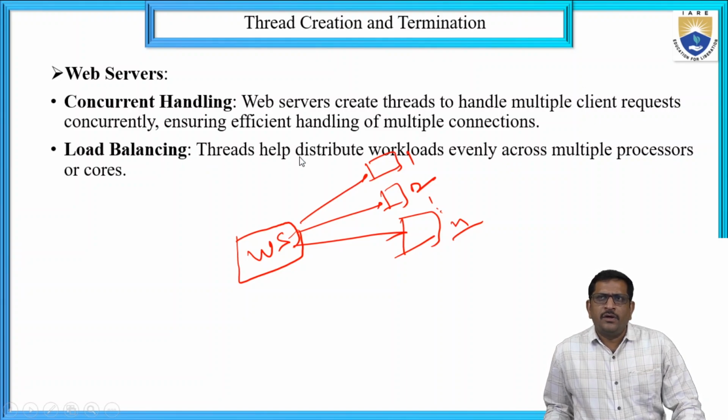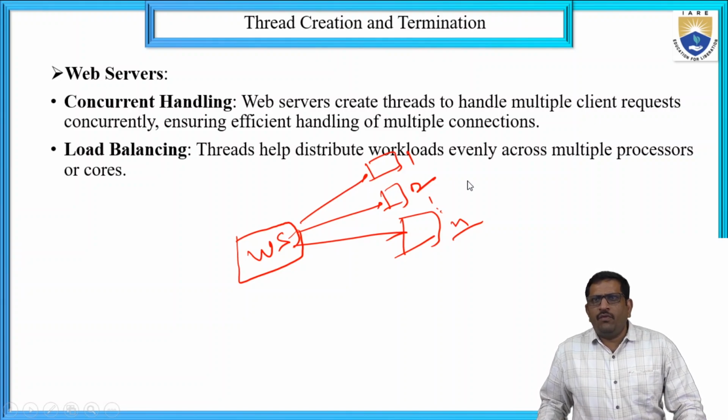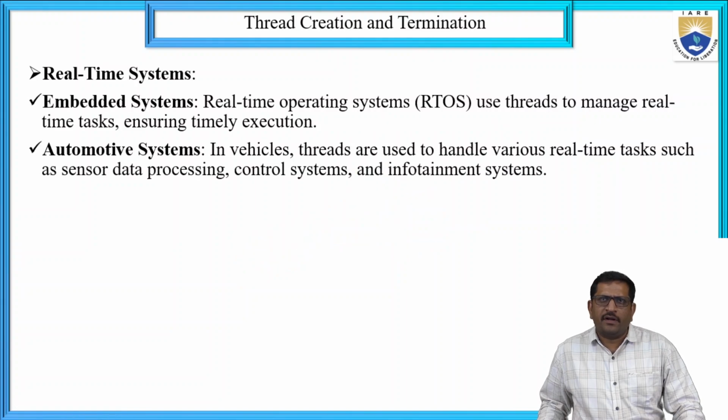Load balancing. Load balancing means threads help distribute workload evenly across multiple processors or cores. Load balancing can be utilized mainly to help distribute the workload in a multiple-processor system. So that is the web server.